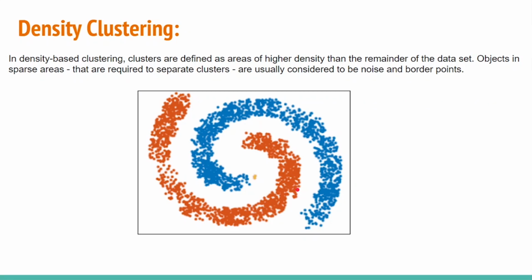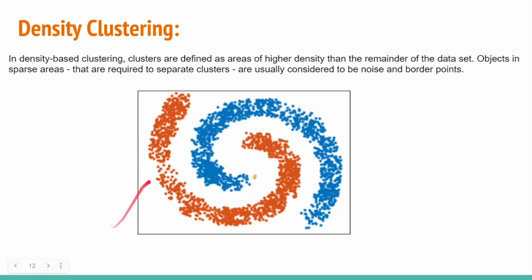So next is density clustering. In density clustering, clusters are defined as areas of higher density than the remainder of the dataset. Let's take this point and find n nearest neighbors for each point, and for each of those n nearest neighbors, we find n more nearest neighbors.